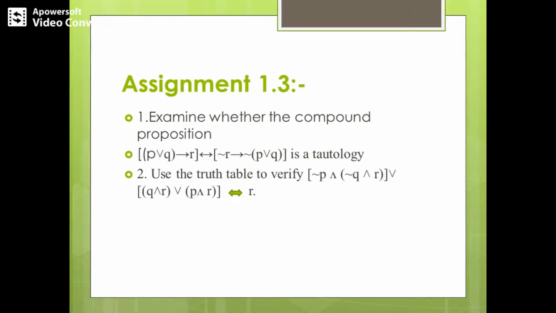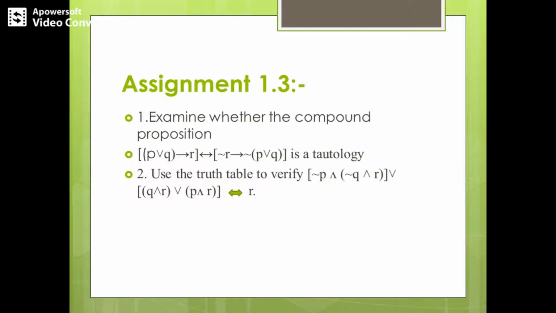So here, given a particular assignment, it contains two questions. The first question is similar to saying that we need to prove whether the first component, that is P or Q implies R, is logically equivalent to negation R implies negation of P or Q. We can construct a truth table, because it is not specified in the question whether we have to construct a truth table or use any rules or laws. So if it is not given, you can construct a truth table.